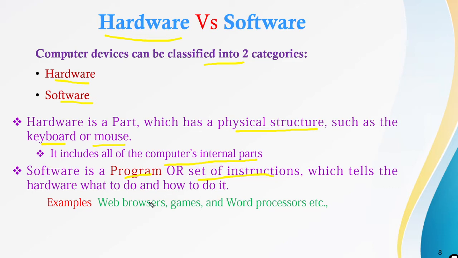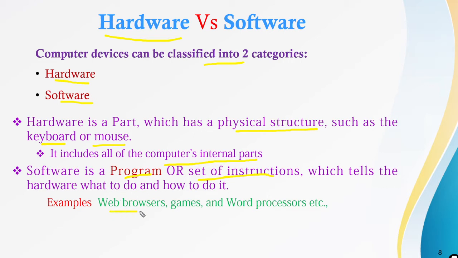For example, keyboard is the hardware. When we press a key, it is connected to the processor, and it tells the processor what can be displayed; that is taken as the input, processed, and displayed on the output. With the help of programs only this can be done.